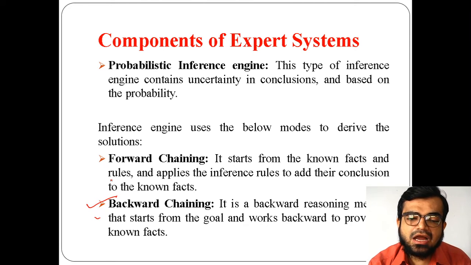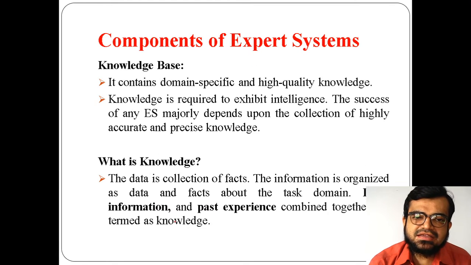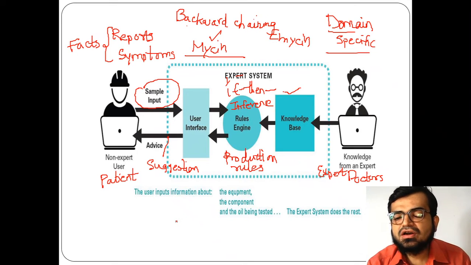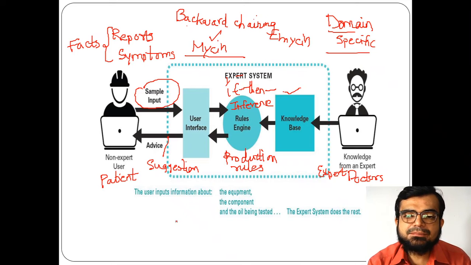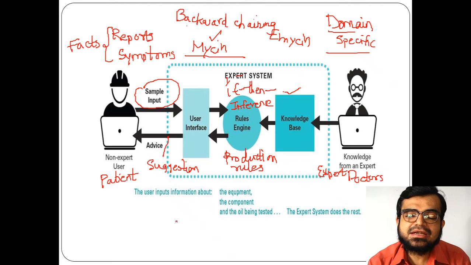That means it will take the goal state as the first state. It starts from the goal state and moves backward in order to prove the known facts. For example, the patient has given some facts in terms of reports and symptoms. Now you know that the patient is suffering from a particular blood infection. Taking that blood infection as an input, it goes back with the help of the inference engine to the related facts.